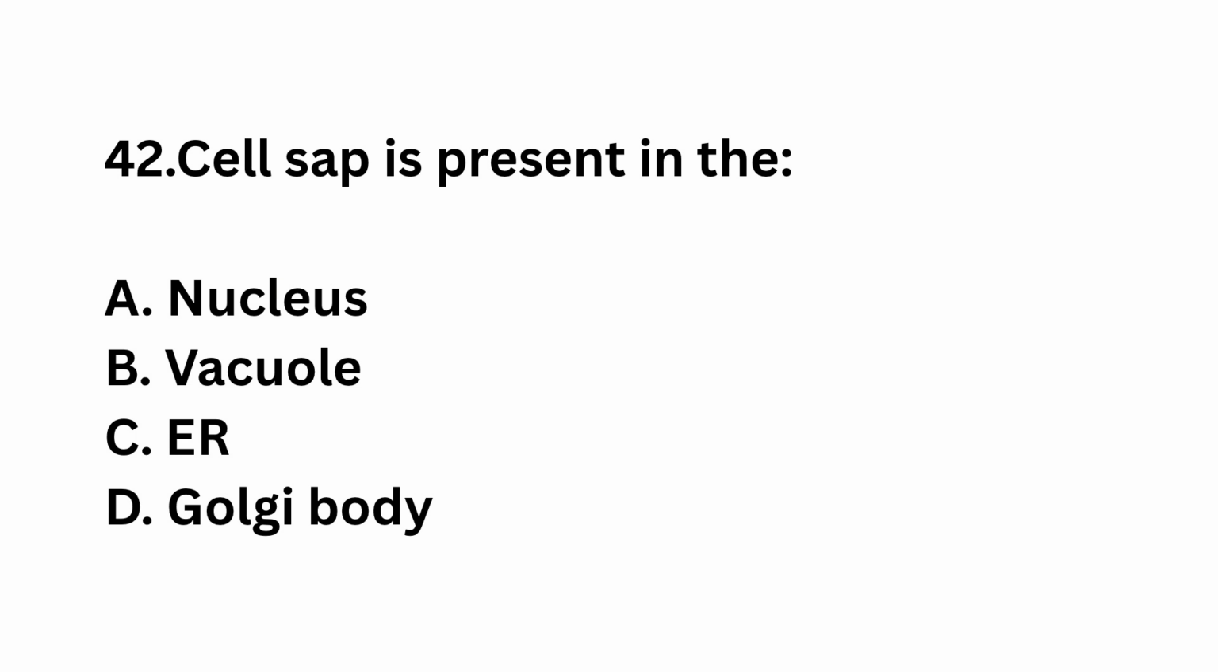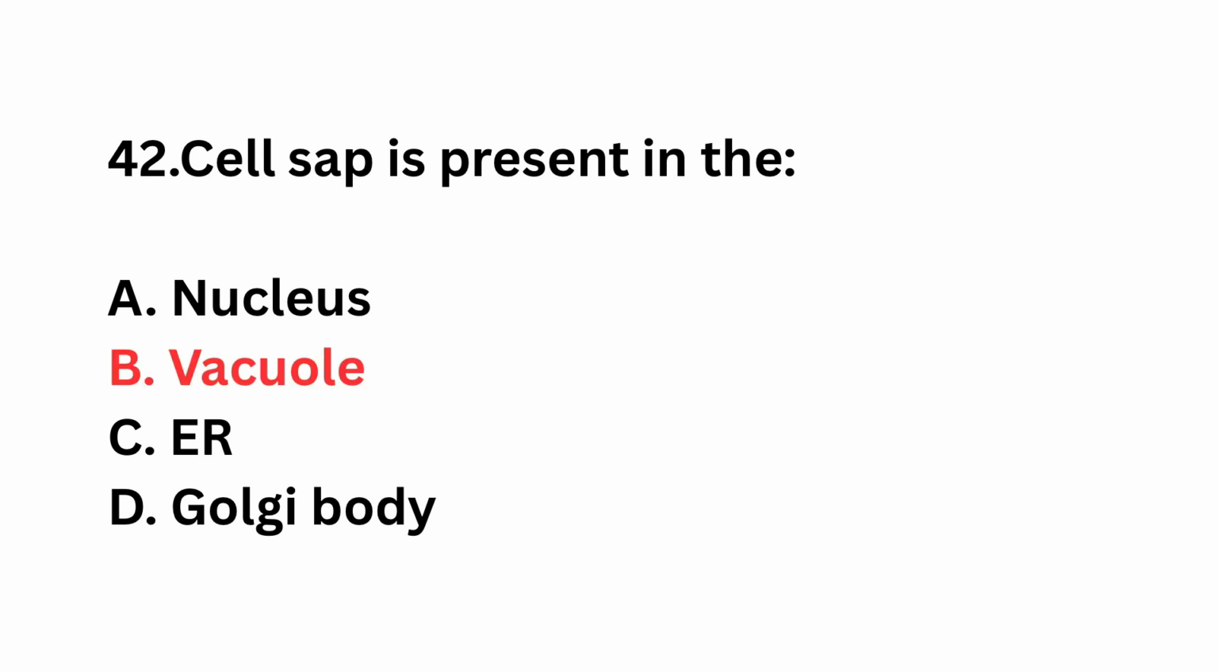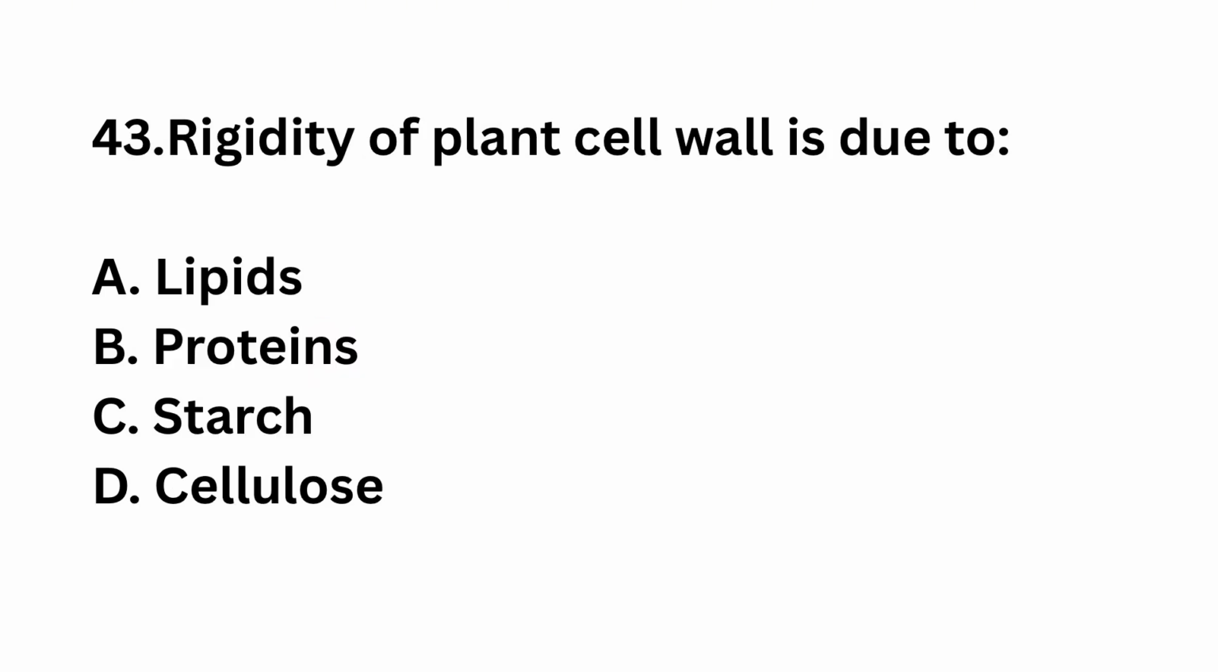Question number 42. Cell sap is present in the nucleus, vacuole, endoplasmic reticulum, Golgi body. The right answer is option B, vacuole. Vacuole contains cell sap.